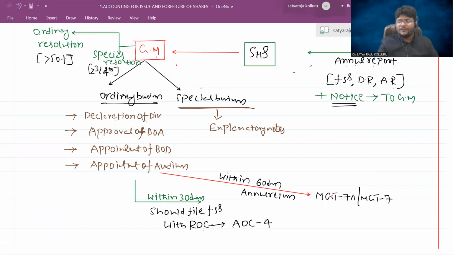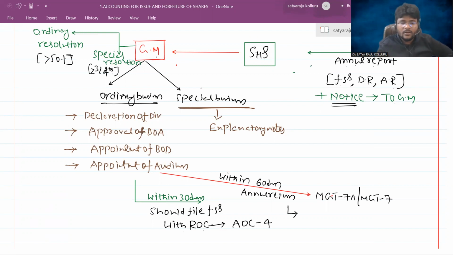Sir, why are two different forms there? For private limited companies and small companies, they are going to follow MGT 7A. For all other companies, they follow MGT 7. What is this annual return, sir? The annual return doesn't contain financial statement information, because the financial statements we already filed.